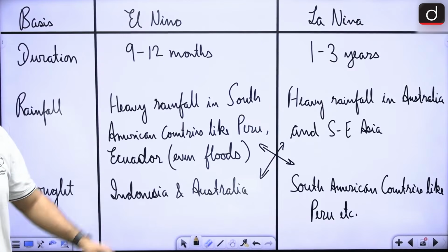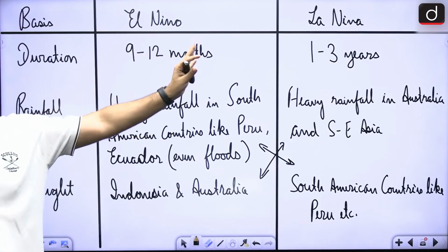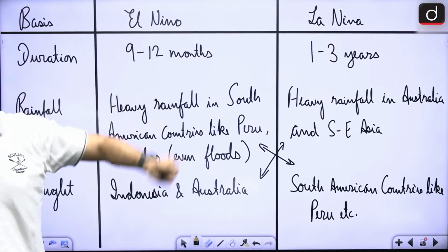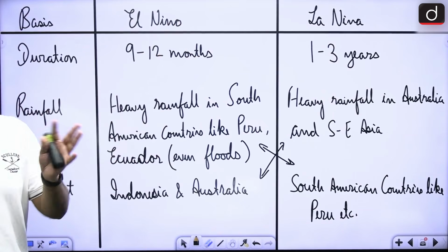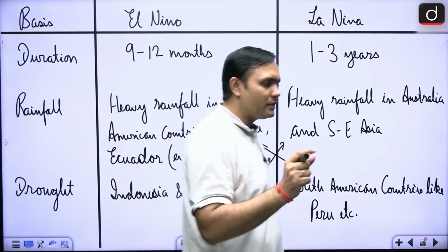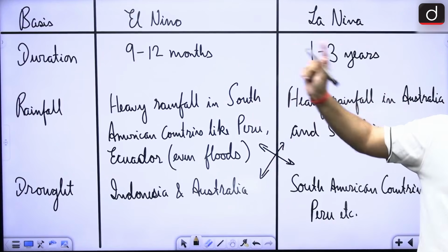What is the duration? In case of El Nino, it is generally there for 9 to 12 months. But La Nina is able to be there for 1 to 3 years. So, there is a huge differentiation in that regard also. 9 to 12 months is the case with respect to El Nino, and 1 to 3 years is with respect to La Nina, right?